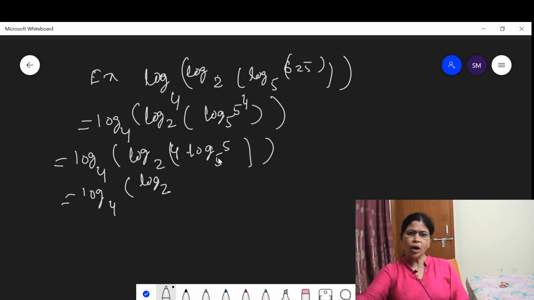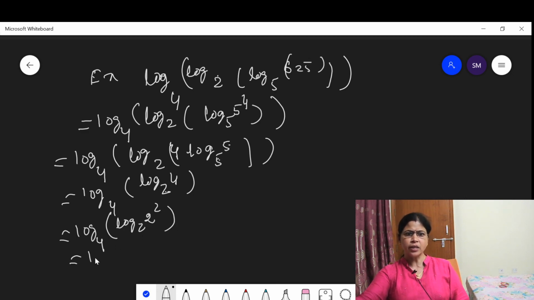Then here log of 5 of base 5 is equal to 1, then this is log of base 2 of 4, which is equal to log of base 4 and log of base 2. 4 can be written as 2 square. Then this is equal to log of base 4 and 2 can be written in this way.